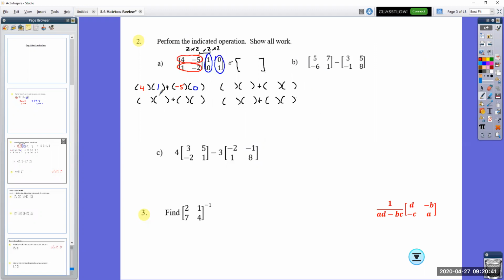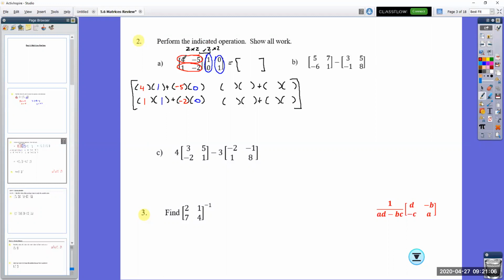Okay, so remember, down here it's going to be row 2, column 1, because I'm in the first column of this new matrix. So first column, second row. So it's always rows by column. So it's 1 and negative 2. Notice my column 1 is still 1 and then 0.